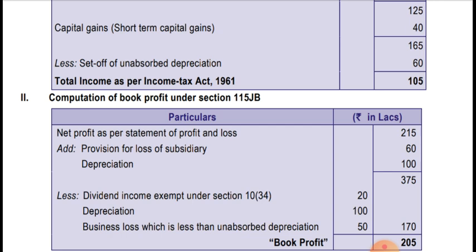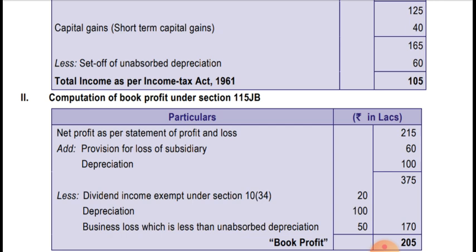Okay, and we have to add, as it is mentioned in section 115JB, that provision for loss of subsidiary shall not be considered while taking book profit. Okay, so it is not an allowable expense. So if it has been charged to the profit and loss account, it will be added back. And depreciation is allowed as per the Companies Act only. So in this case, they are adding back and again they are deducting it.